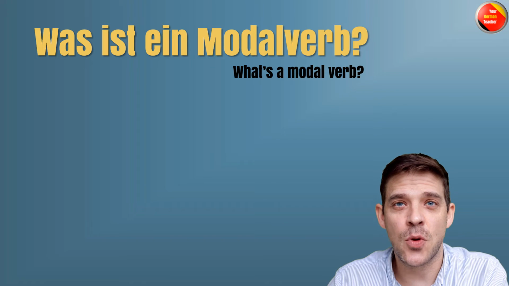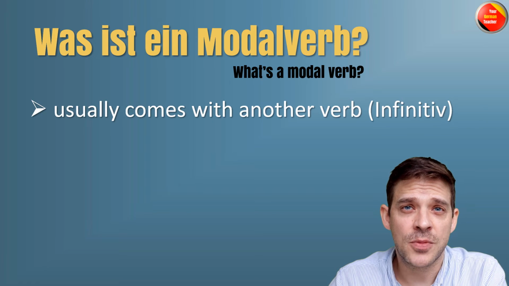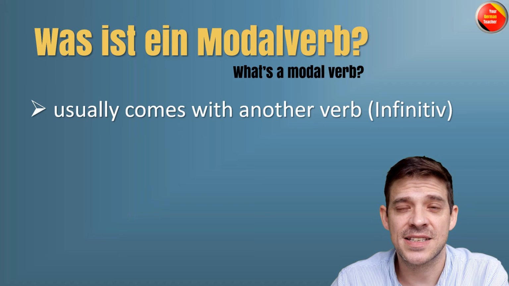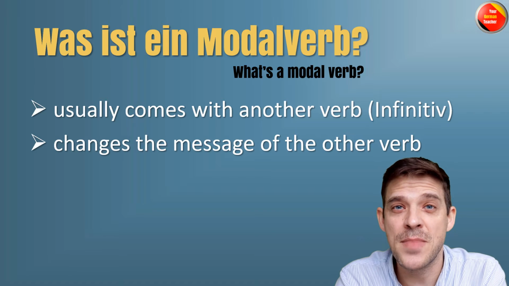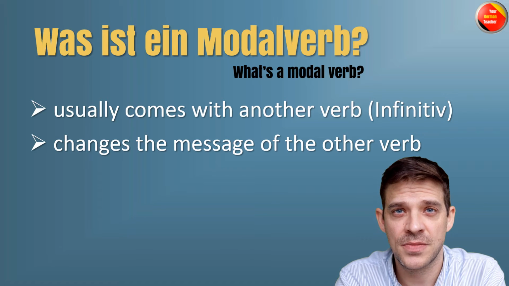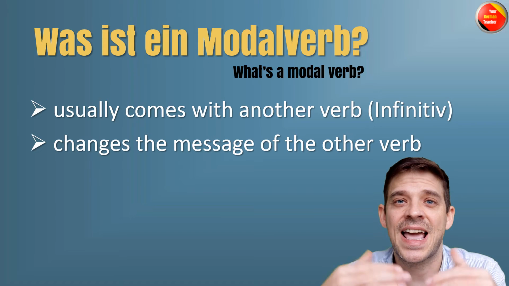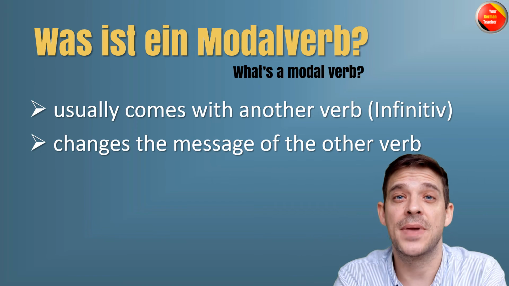Was ist ein Modalverb? Usually a modal verb comes together with another verb, which always stands in infinitive in the original form. And a modal verb changes the message of the other verb. That's why it's called modal, this modal means actually how you do something or how these verbs behave.